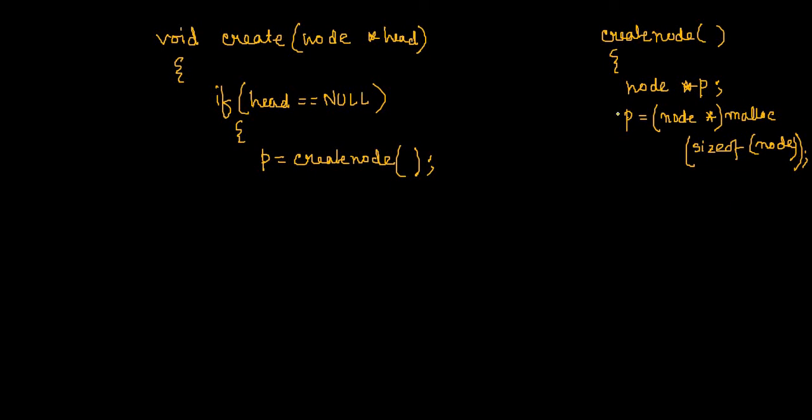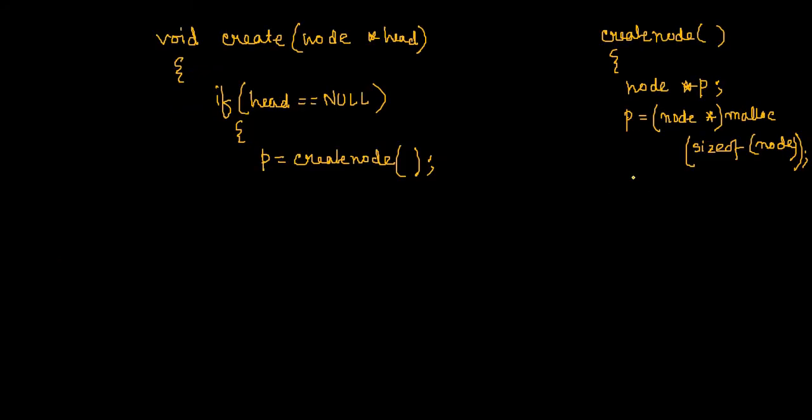So when this code gets executed, what will happen? A new node will be created. Fine. Suppose its address is 100. So P is a pointer whose content will be this 100. That means I can say that P is pointing to this node.